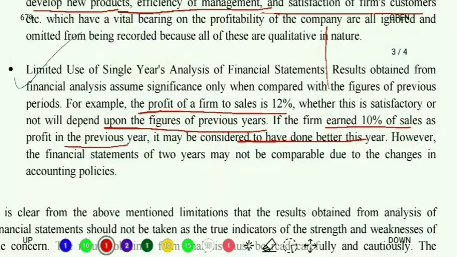If I am analyzing only the figures of the current year, I am not able to understand the position, the solvency, the profitability of the business in a better manner unless I get support from the data of the previous year. So this is another limitation: without the data of the previous year, it is not of much importance to anyone. Clear? Let's continue with this.